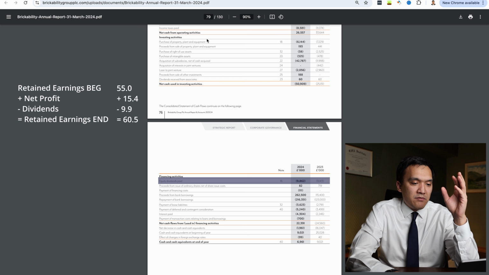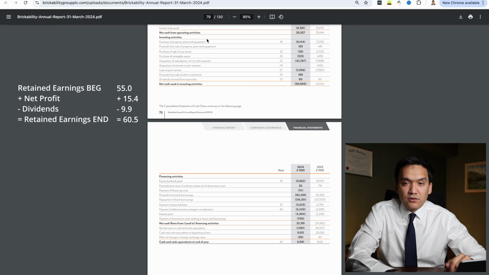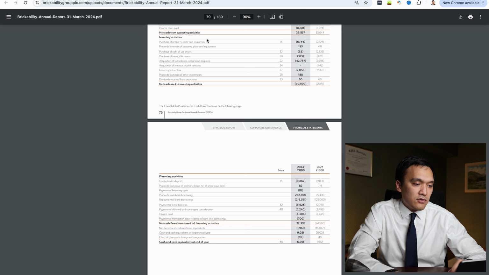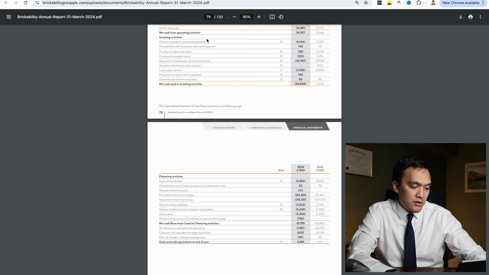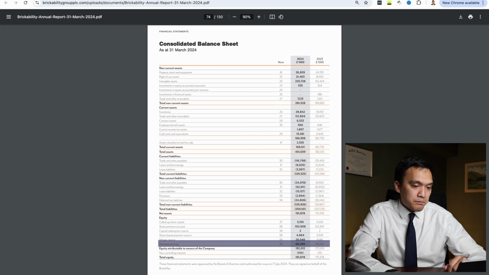So 55 million of beginning retained earnings balance, plus 15.4 million of net profit, and minus 9.9 million of dividends, and we get 60.5 million of retained earnings balance at the end of 2024. And we go to our balance sheet, and we had 60.5 million in retained earnings at the end of 2024.